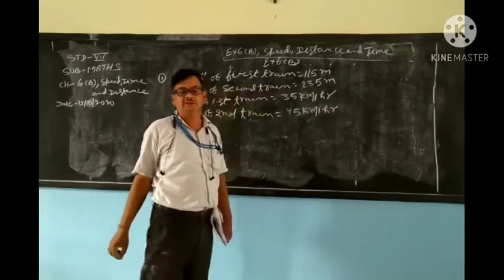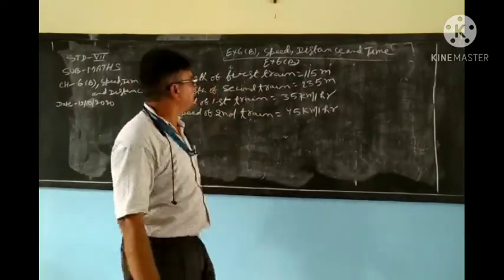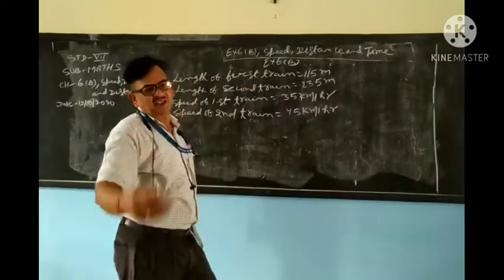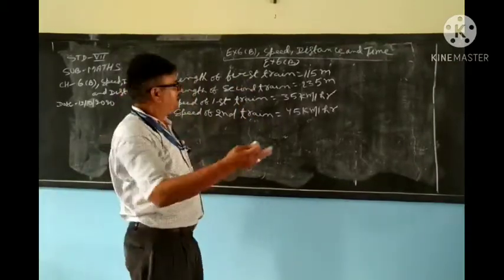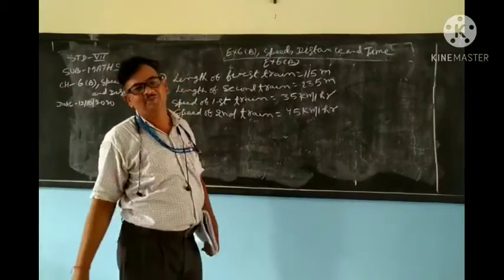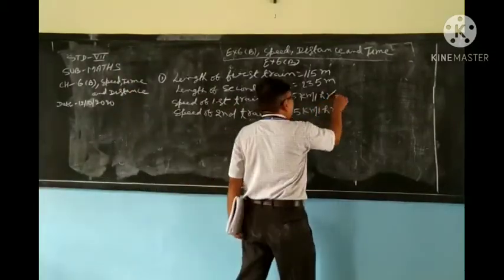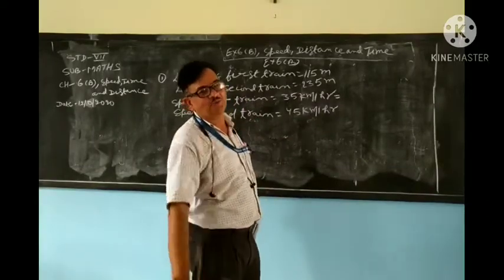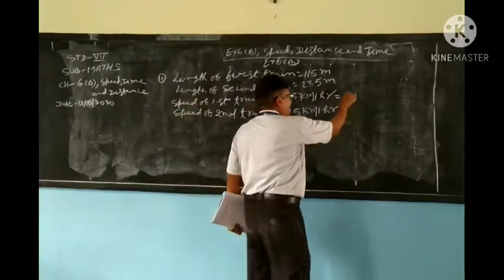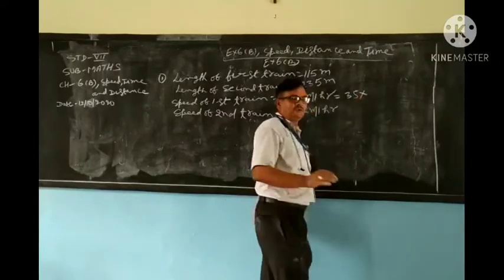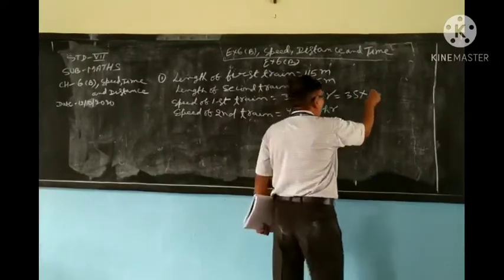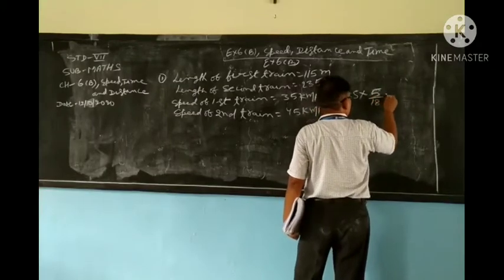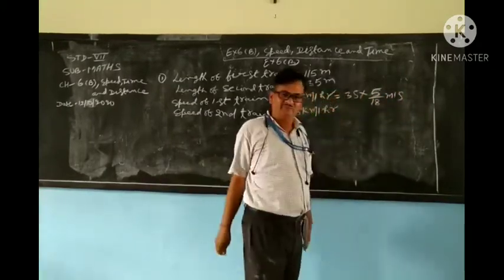My dear student, first see this one. The length is given in meter and the speed is given in kilometer per hour. So first you change into meter per second. My dear student, what will you do? Say 35 into 5 by 18 meter per second.